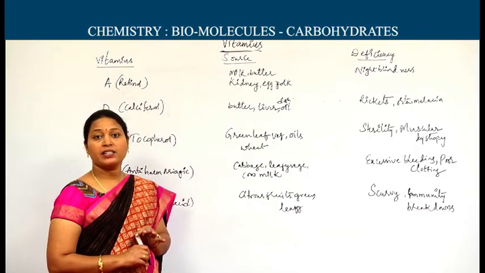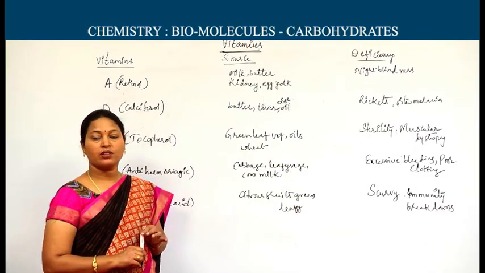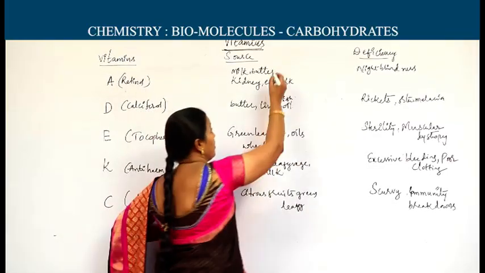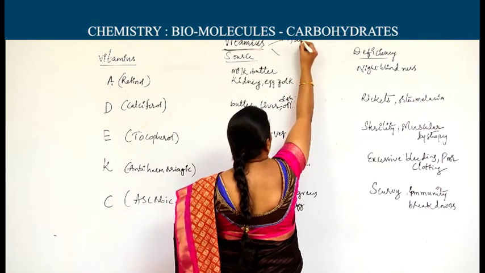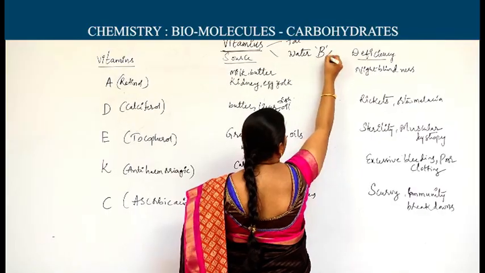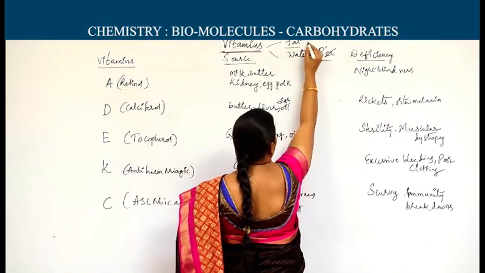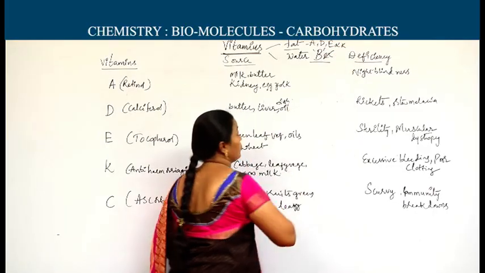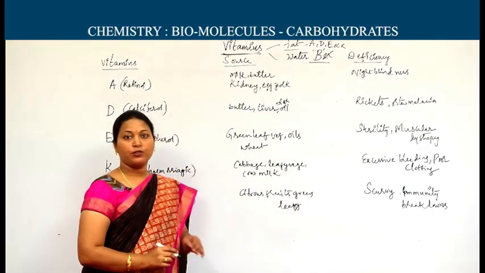These vitamins are basically classified into two types based on solubility. Fat soluble and water soluble. B and C are the water soluble vitamins. The leftover A, D, E and K are the fat soluble. Students used to get confused.